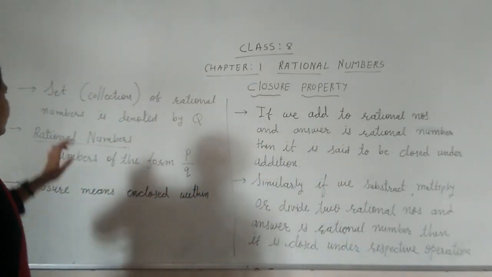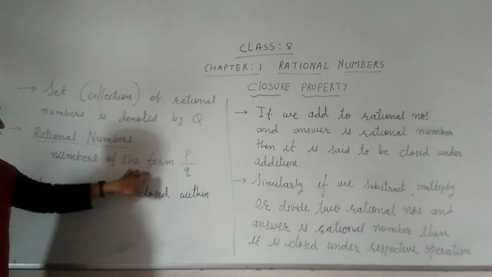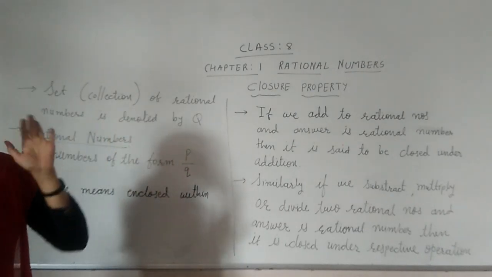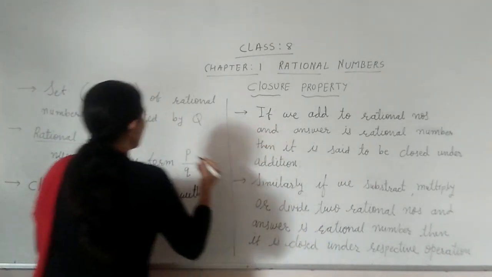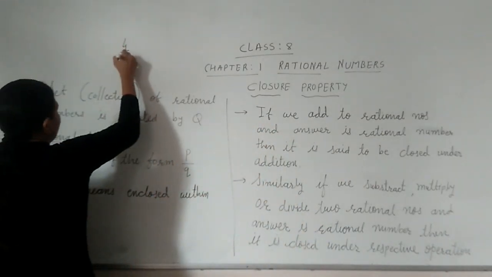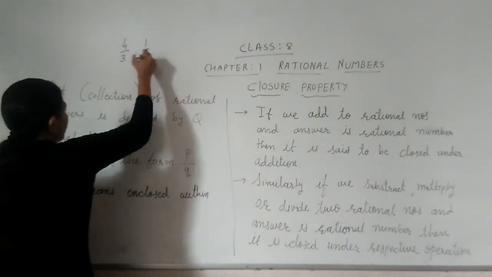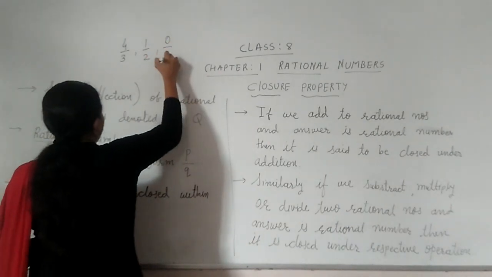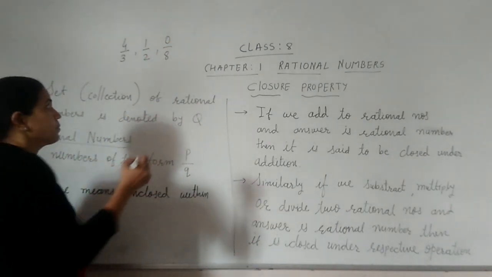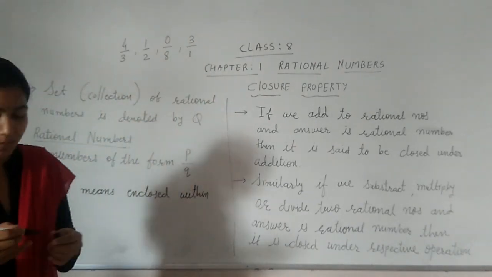And the rational numbers are the numbers of the form P by Q. For example, if I write 4 by 3, it is a rational number. If I write 1 by 2, it is a rational number. If I write 0 by 8, that is a rational number. If I write 3 upon 1, that is a rational number.